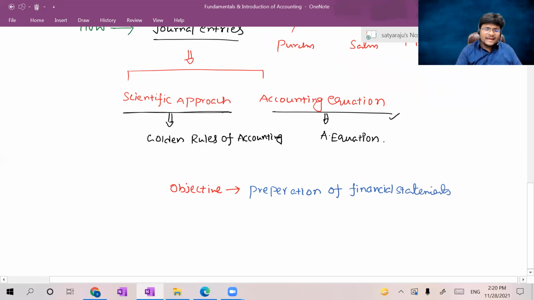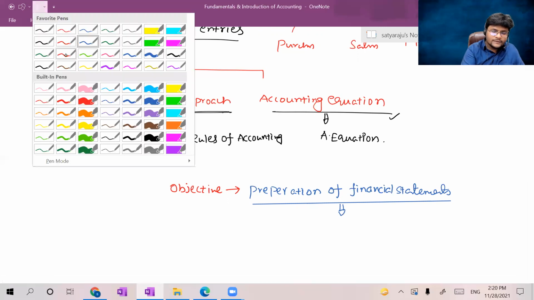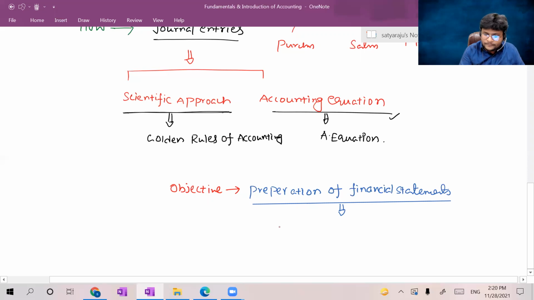Basically, a financial statement comprises two things, and I am talking in very basic expression. One is the profit and loss account, and another one is the balance sheet.